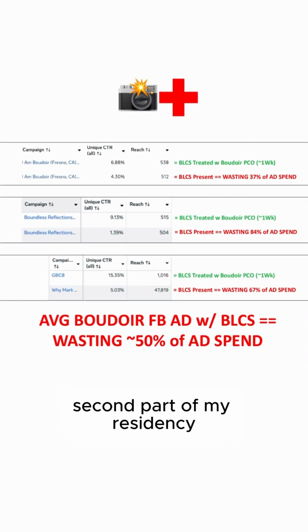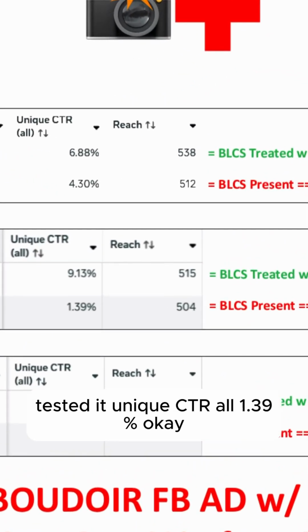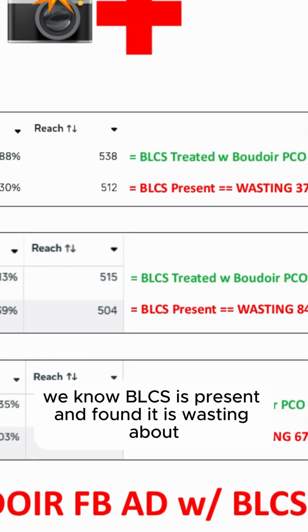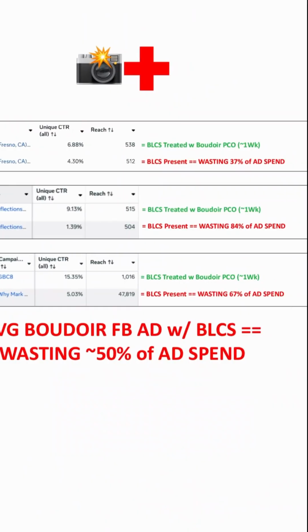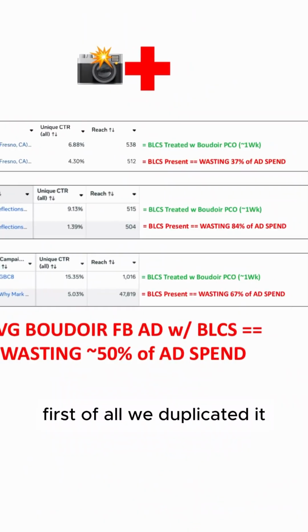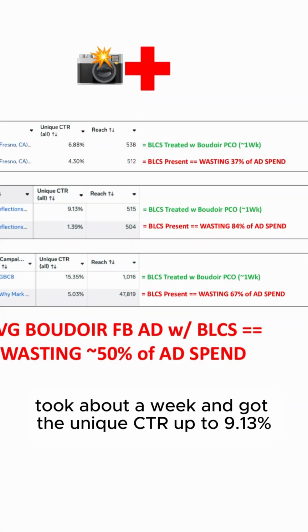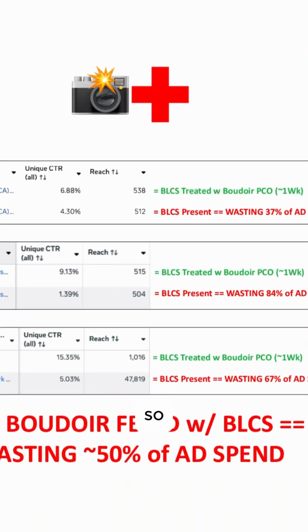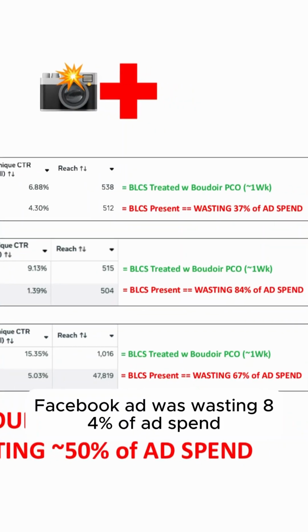Second part of my residency, found another Boudoir Facebook ad out there, brought it back to the hospital, tested it, unique CTR all 1.39%. Okay, that's under 6%. We know BLCS is present, and we duplicated it, treated the duplicated ad with Boudoir Pico, took about a week, and got the unique CTR all up to 9.13%. So we found out the original Boudoir Facebook ad was wasting 84% of ad spend.